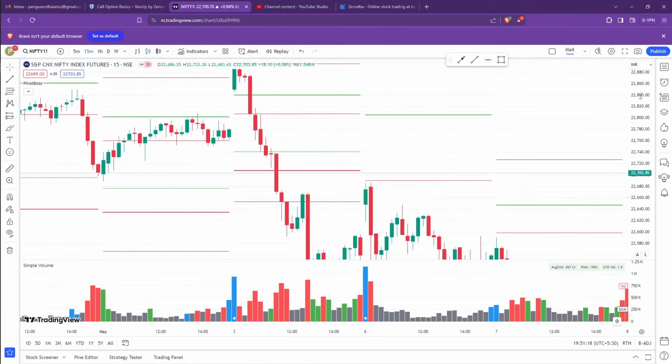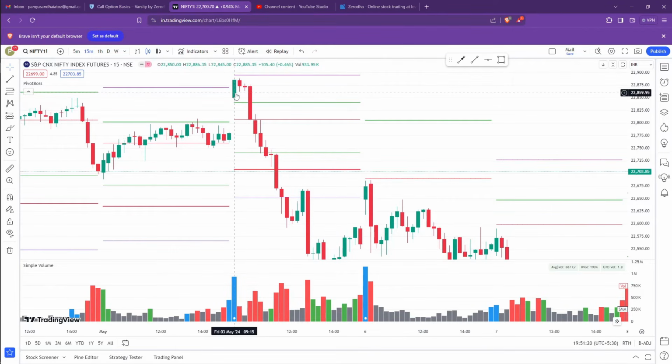Clear? Now let us go to the next day, May 3rd. Here the candle has actually closed above the H4, and it is a breakout trade. If you are going for a trade, then your target is going to be H5. But the distance between the breakout high and the H5 is very less. So stay away from this trade. Next, if there is any reversal seen at H3, then you can go for the trade. But actually there is a close below H3. If you wanted to initiate a trade, yes, you can initiate a trade below this, and your target will be L3, and that is also achieved.